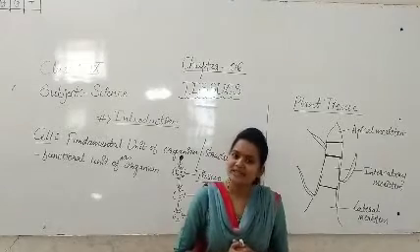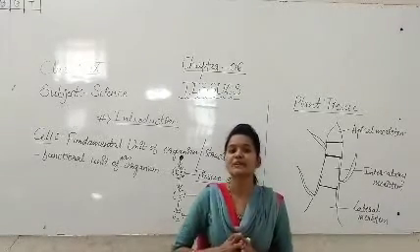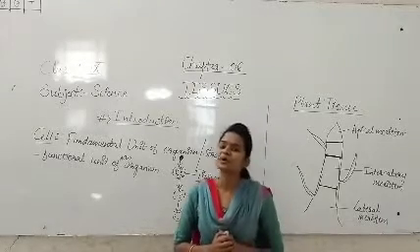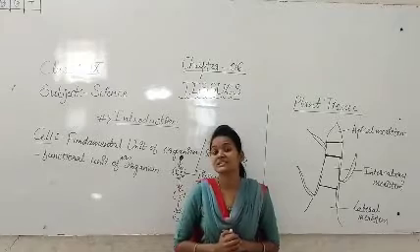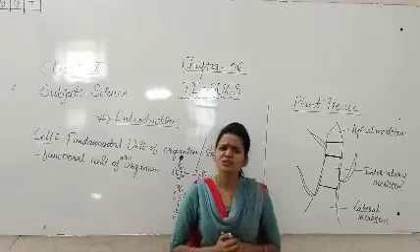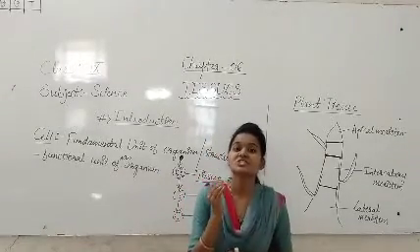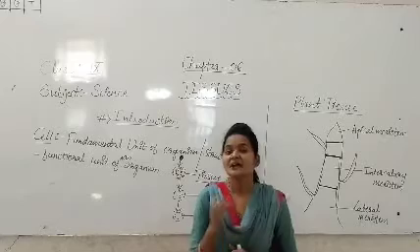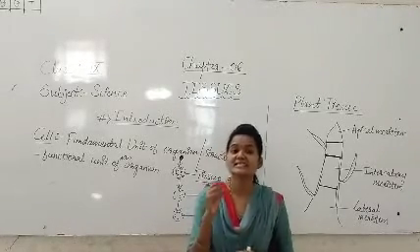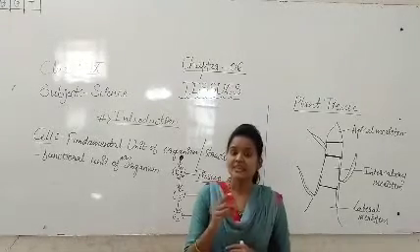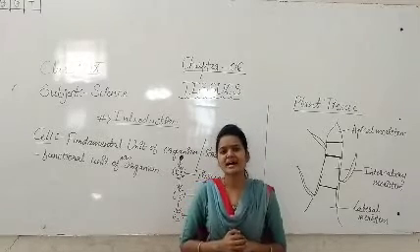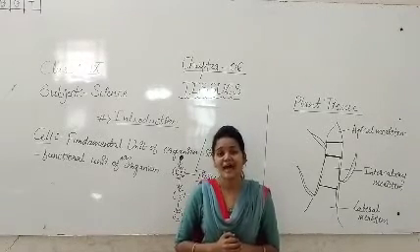So students, in 8th class, otherwise in 7th class, you know about vascular bundles. Vascular bundles are the tissues which are present in the plant. We call those the xylem and phloem. It is there in the 7th class and in the 8th class. Vascular bundles are tissues, and those are xylem and phloem.